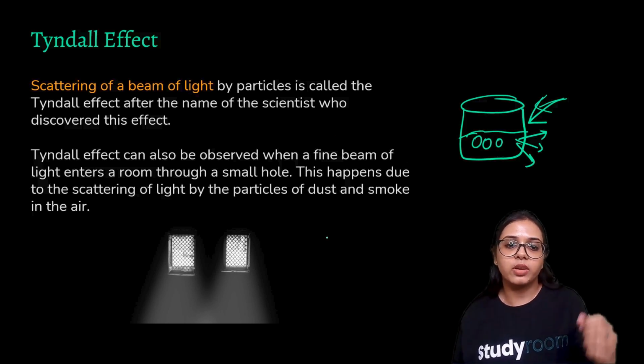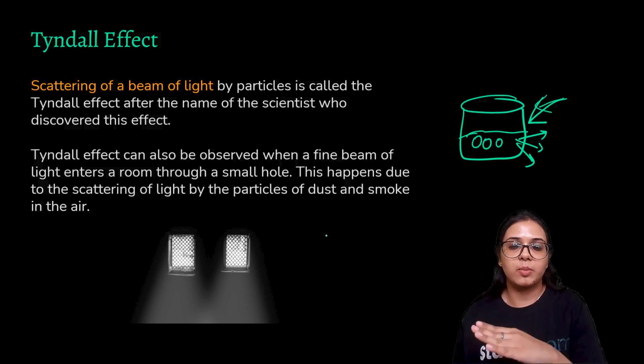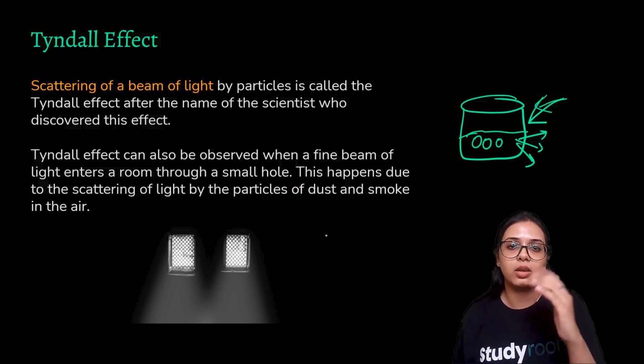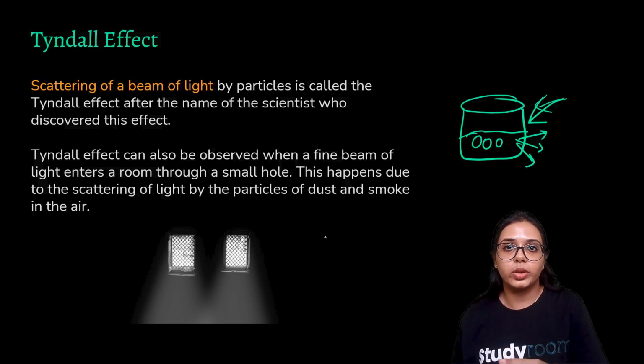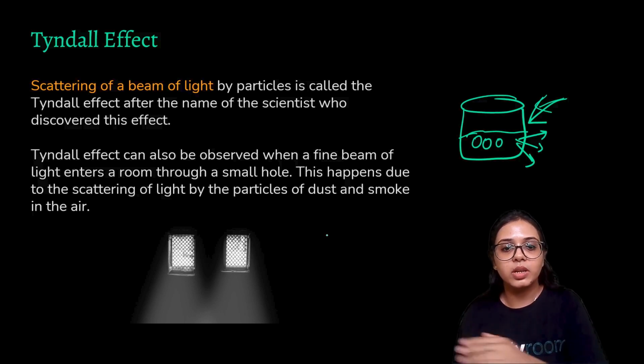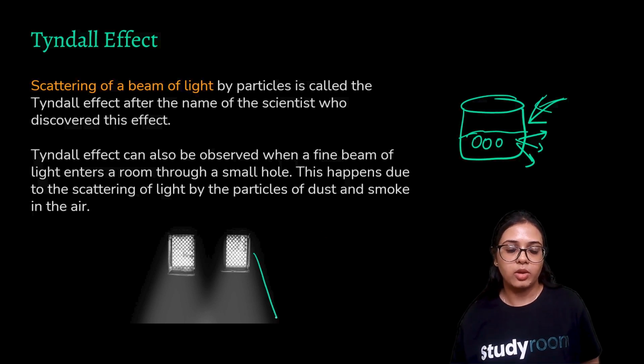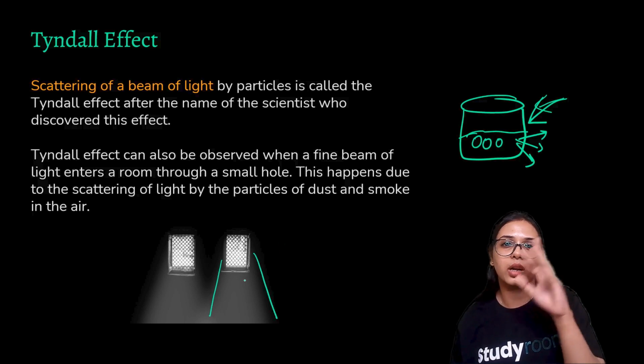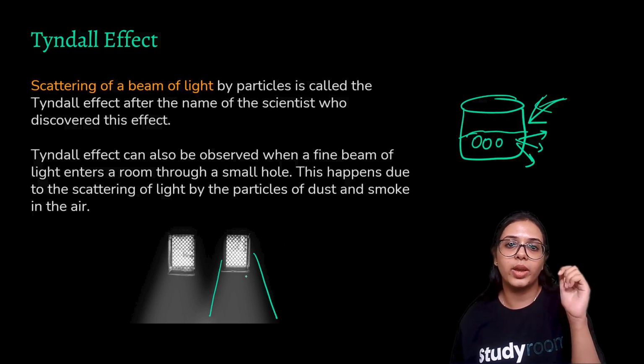So you may have observed that, for example, if you switch off the lights of your room during the daytime, and when you open a window, you can see a very visible path of light in the air, and you can also see tiny air particles flowing into that light, suspended in that light, right?